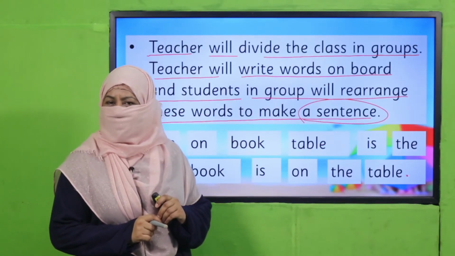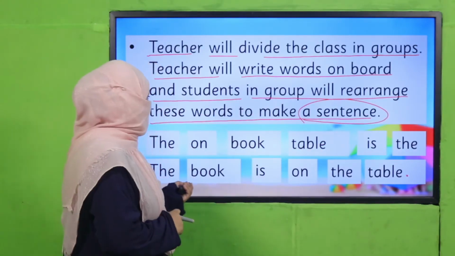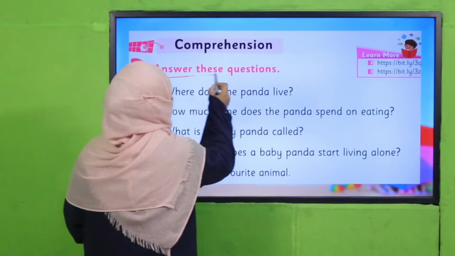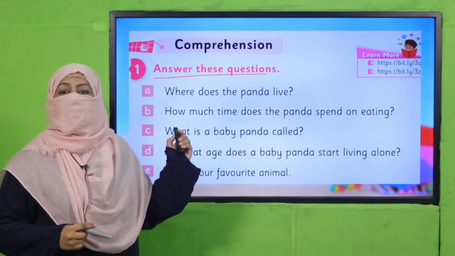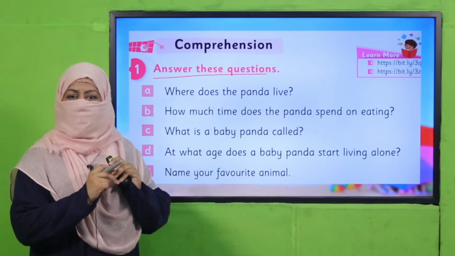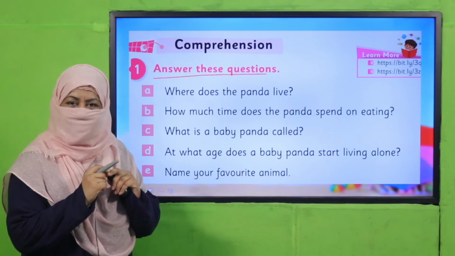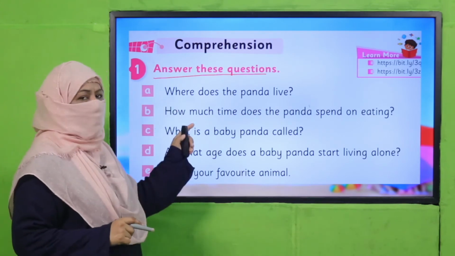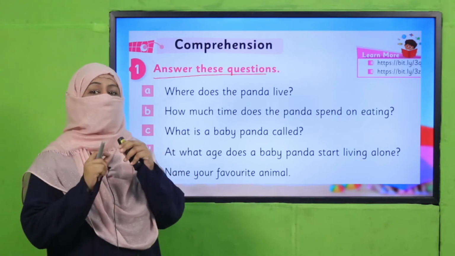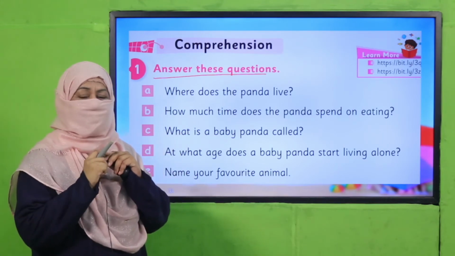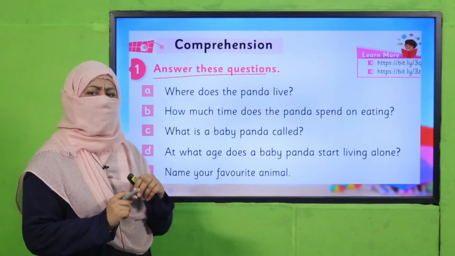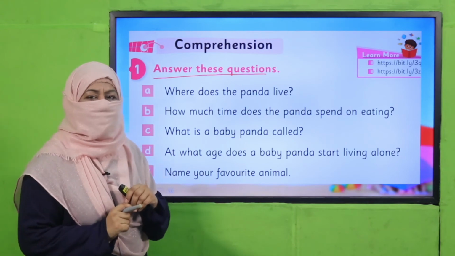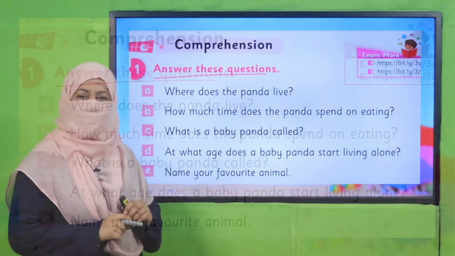Yes, my dear children, are you done with it? Good job. Now it's time for comprehension. You have to answer these questions. Teachers, kindly take the answers. First, tell the students to tell the answers and then make them write. And one thing more, while answering the questions, keep in mind you have to arrange the words in correct order to make a correct sentence. And secondly, after answering, also find out, is it a fact or not? Okay, so pause the video, complete this comprehension, and then come back.